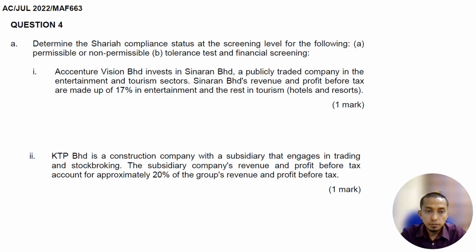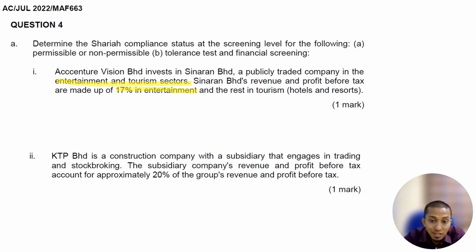So the next part, July 2022. Determine the Sharia compliance status at the screening level for the following: A, permissible or non-permissible, and B, tolerant tax and financial screening. In this case, Accenture Berhad invests in Sinar Berhad, a publicly traded company in the entertainment and tourism sector. Sinar Berhad's revenue and profit before tax are made up 70% in entertainment and the rest in tourism, which is hotel and resort.